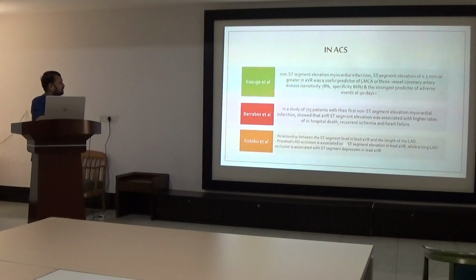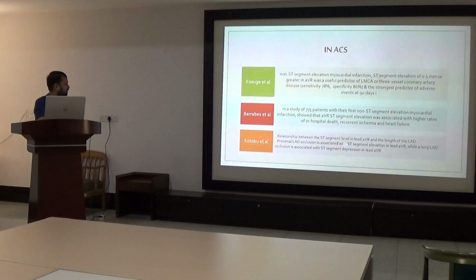Kosugi et al. stated that in non-ST elevation myocardial infarction, ST elevation of 0.5 mm or greater in aVR was a useful predictor of left main coronary artery disease or triple vessel disease, which has a sensitivity of 78% and specificity of 86%. It is the strongest predictor of adverse events in 90 days. Barves et al., in a study of 775 patients with first non-ST elevation myocardial infarction, showed that aVR ST segment elevation was associated with higher rates of in-hospital deaths, recurrent ischemia and heart failure.